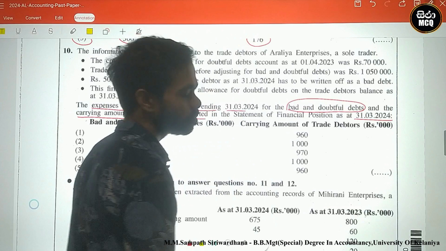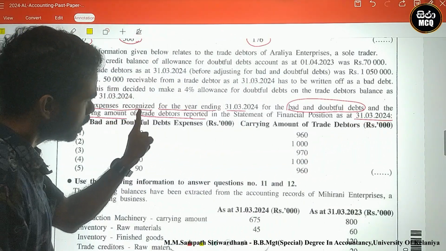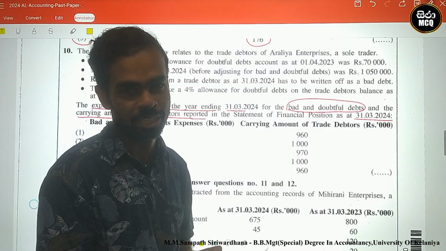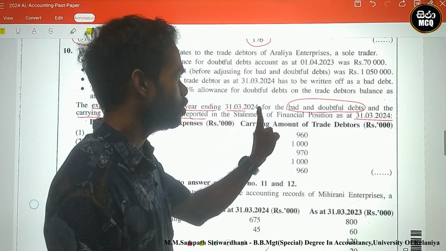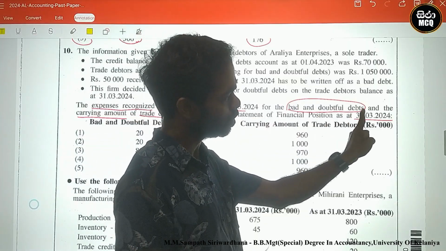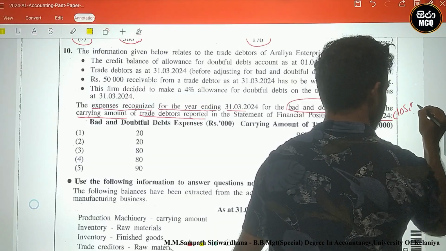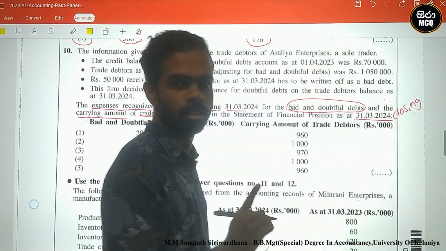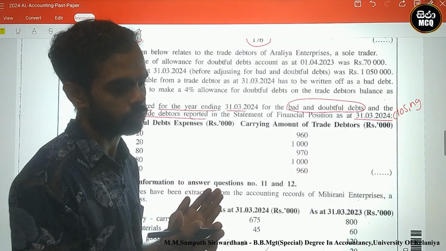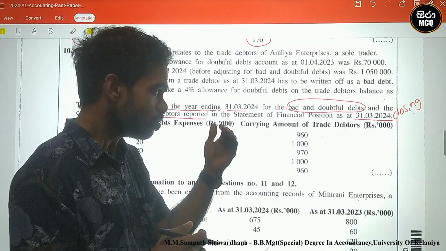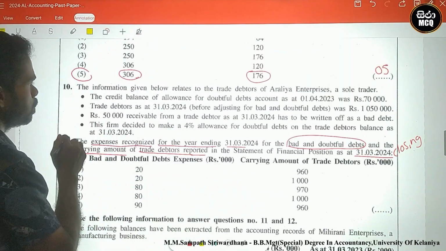This is the closing. Look here. The carrying amount of trade debtors, the debtor control account, reported in the statement of financial position as at 31st March 2024. 2024 means closing. There is a closing balance. This time I use the T accounts, ledger accounts, to find the answers.